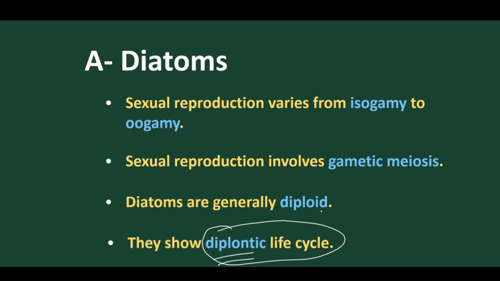A diplontic life cycle means most of the life cycle is of 2n type, and some part is of n type. If the maximum part is 2n type, it is called diplontic. If the maximum part is haploid type, it is called haplontic. But in diatoms it is diploid, so it is called the diplontic mode of life cycle.